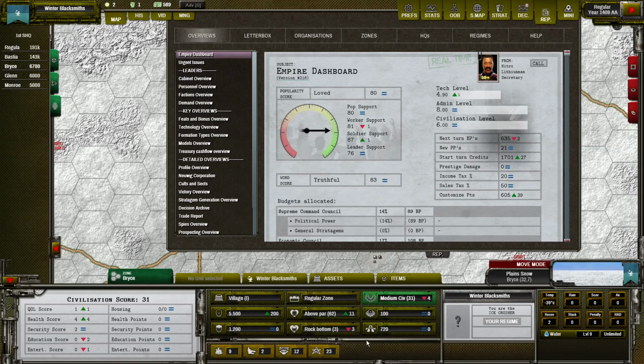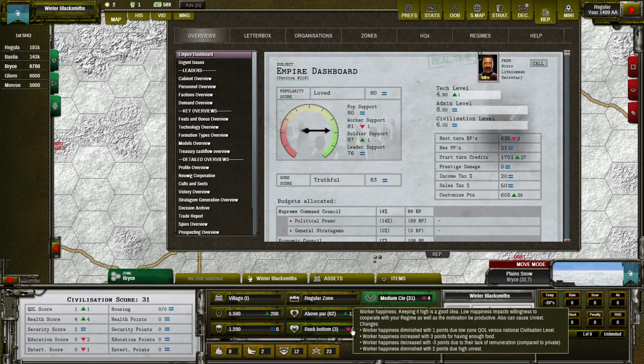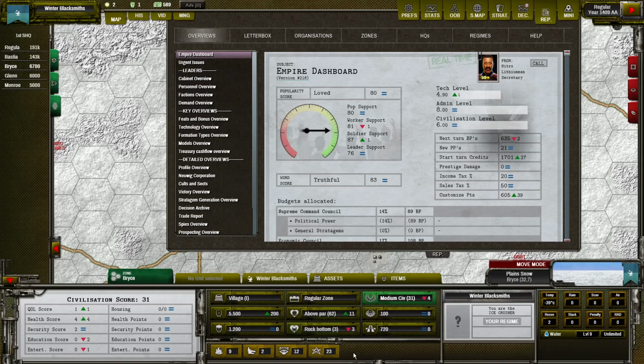So then workers in this zone are comparing their civilization score of 31 to 49 across our empire, and they see that they have a lower civilization score. That's why you can see that worker happiness diminished by 1 point due to low zone quality of life versus national civilization level. So the quality of life mainly affects the happiness of our population and contributes to the civilization level of our regime, because over time the civilization score will equal quality of life.